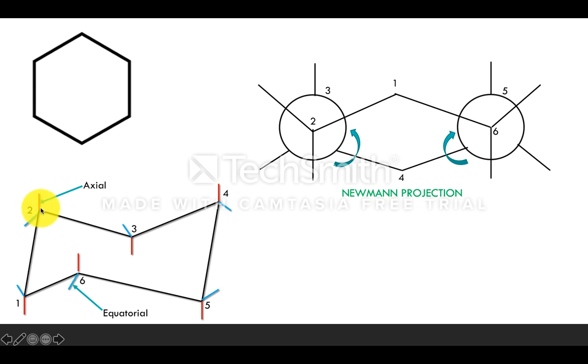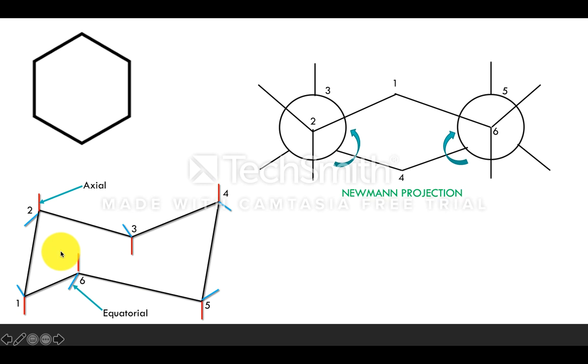Axial hydrogens means they are attached to the molecule by means of the axial bond. Now what is meant by axial bond? It is present either above or below the plane of the molecule. So this is known as the axial bond and this is known as the equatorial bond. So during this conformation, this is the chair form, right?